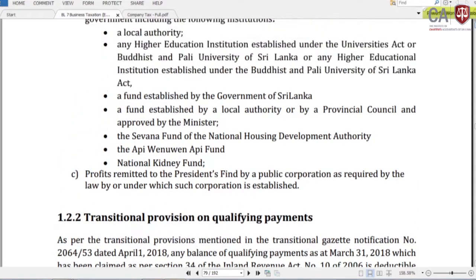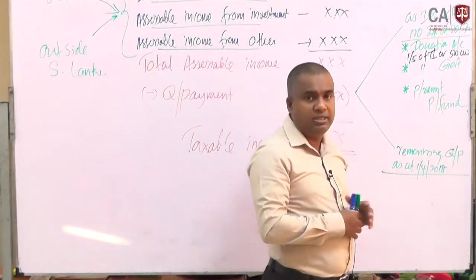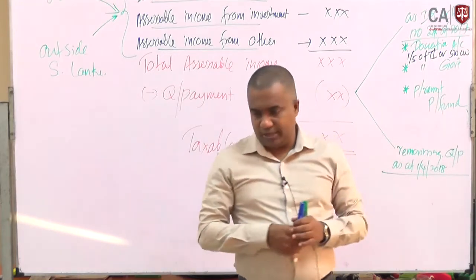If you see your study guides, it has mentioned what things you can take as donations: government donations to the government, then local donations to the local authorities and higher education institutions, then a fund established by the government of Sri Lanka, a fund established by the local authorities and provincial councils, the Sevana fund, the National Housing Development Authority, which was established, then the Apiyunapi fund and National Kidney funds. Those are the few funds and institutions especially mentioned regarding donations to the government.